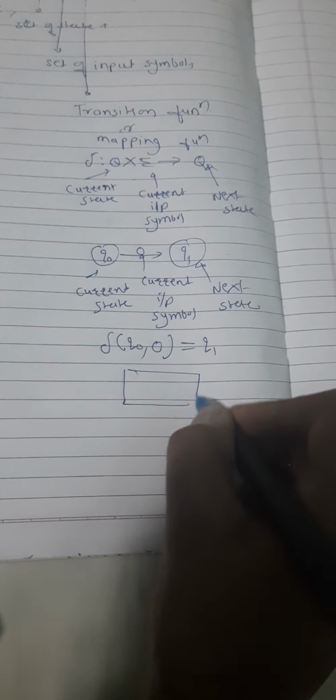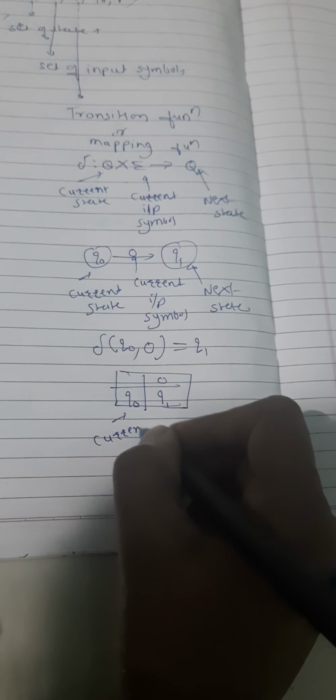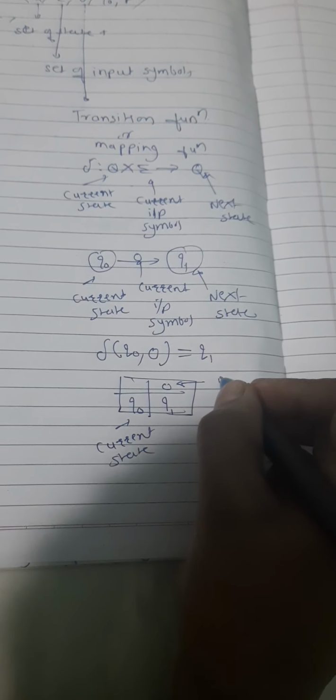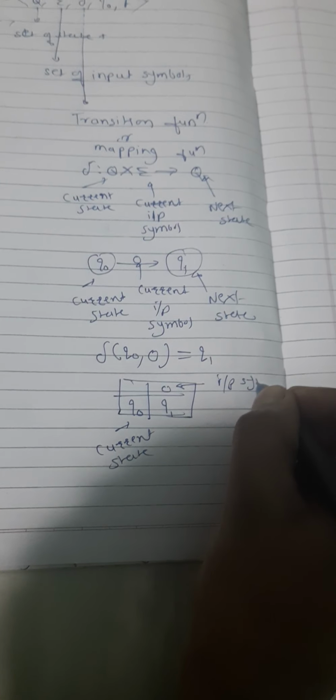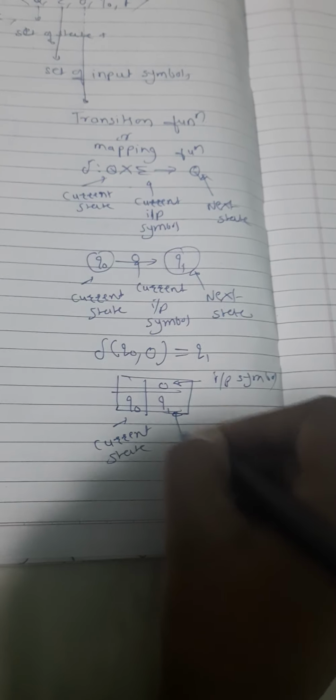And in a table we can show it like this: here it is q0, 0, and q1. Current state, current input symbol, and the next state.